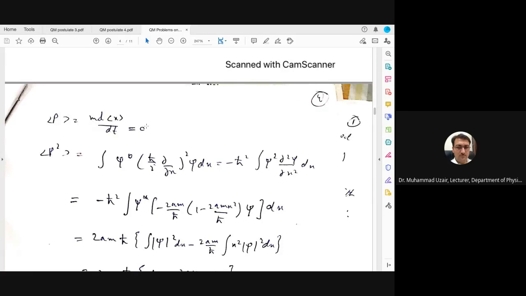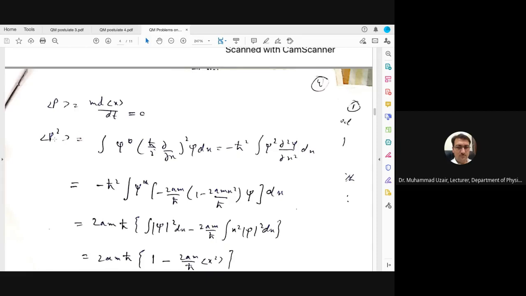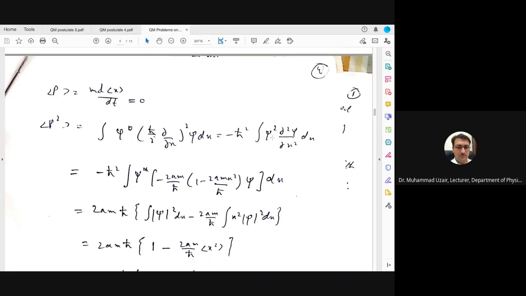So the average value of p will also be 0. Again, now p square. So putting the value, p is h cut by iota partial by partial x. This is the operator value of p. You already know it. If it is p square, then it will be also squared, and then psi star, so putting these values here, psi star partial square psi over partial x square into dx.